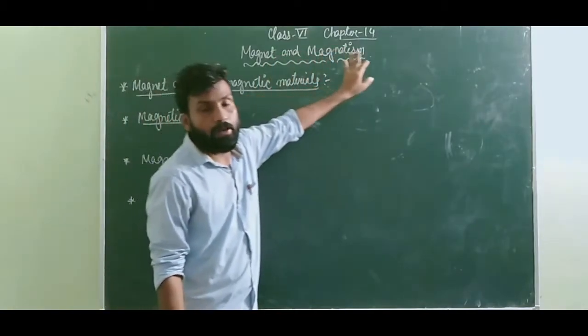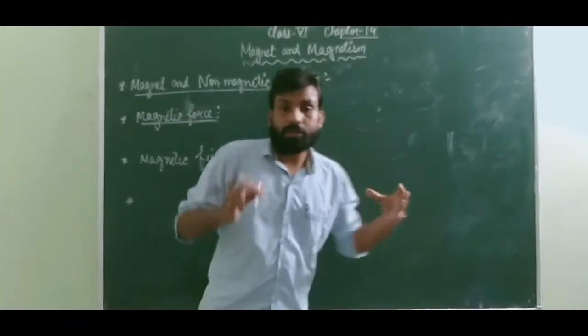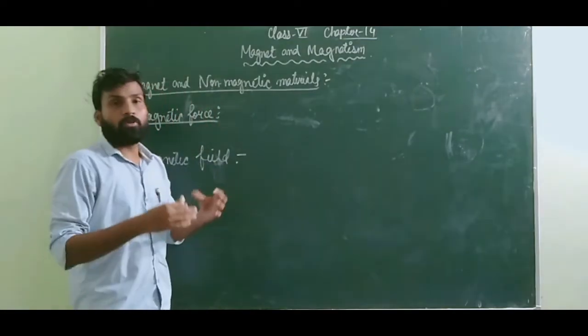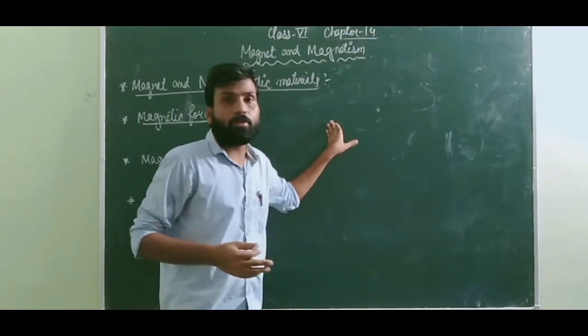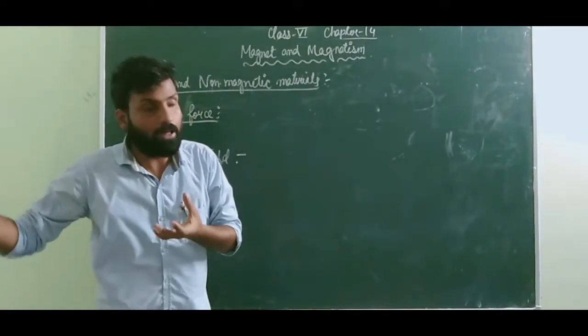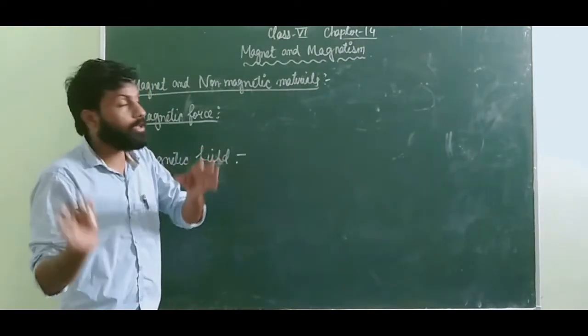Chapter 6, magnet and magnetism. Now in this particular chapter we are going to learn about the different things available in a magnet. Everybody knows what we mean by magnet here. Magnets are those substances which can attract some other magnetic substances, or other substances which have the magnetic property.